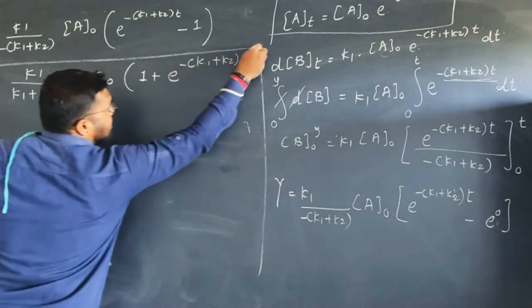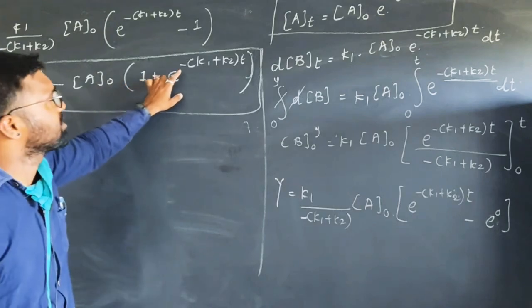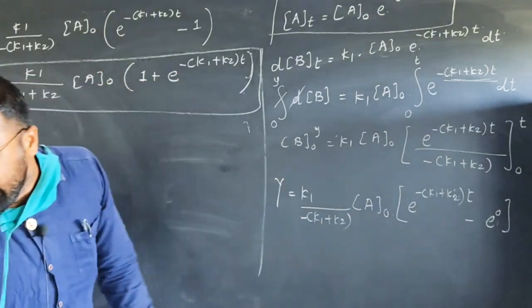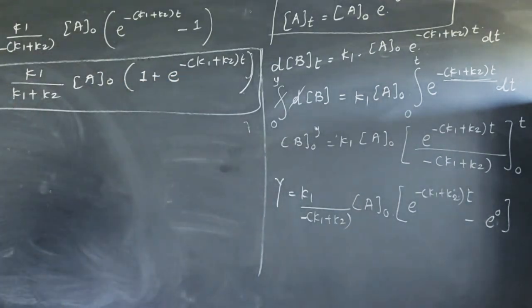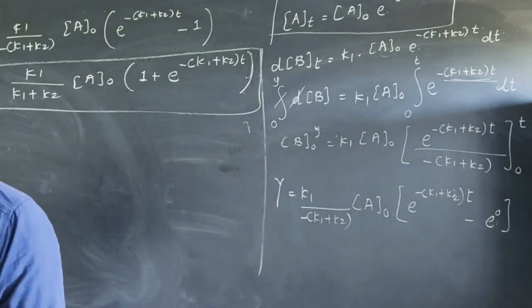This is one of the most important formulas. In a parallel reaction, the concentration of product at time t is equal to K1 upon K1 plus K2 A0 1 plus e raised to minus K1 plus K2 into t. This is the formula, or the answer, for the concentration of product at time t.